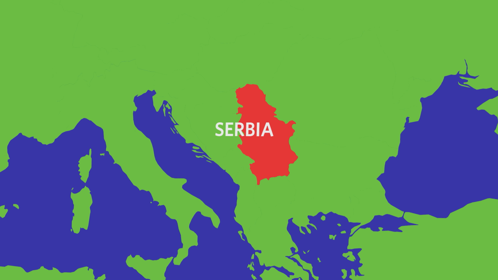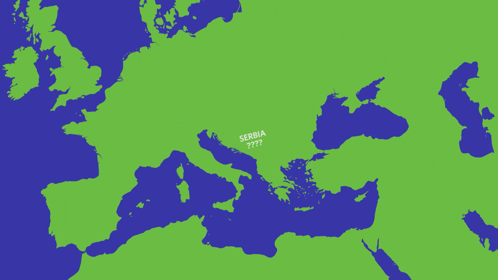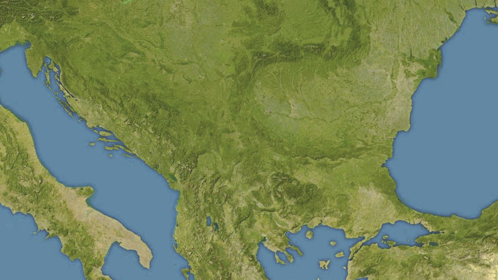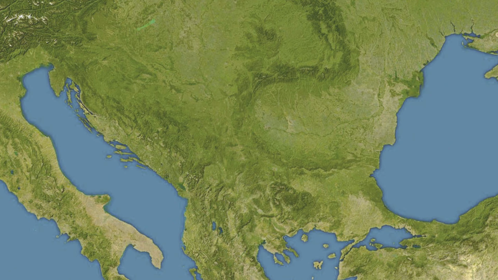This is Serbia, today in 2024. But how did we get here and get these borders exactly? Well, we gotta go back in time. This is the map of the Balkans, and this is the map of the Serbian kingdom in 1282.